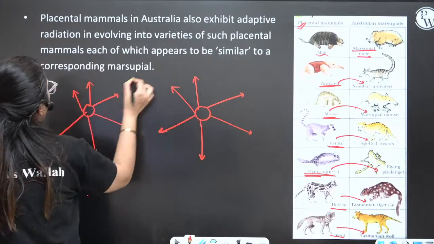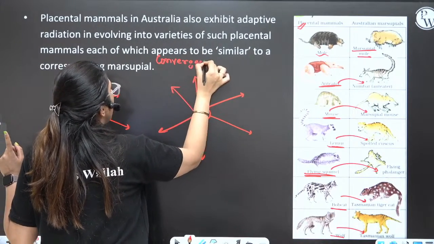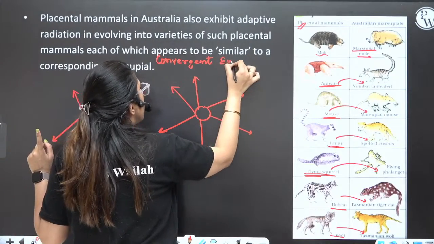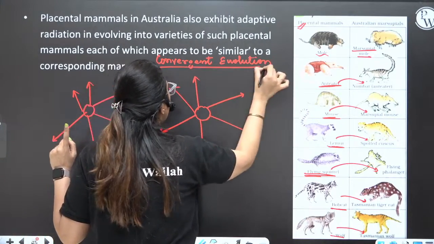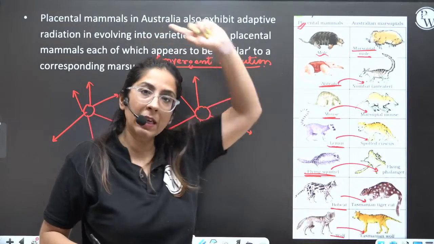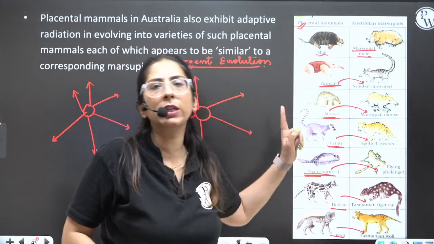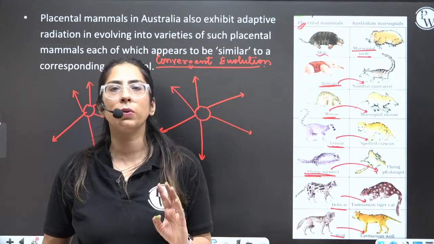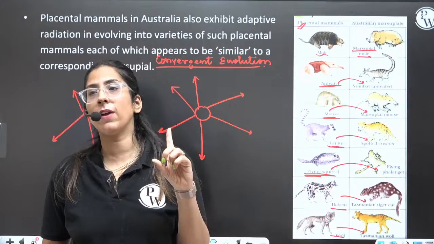Clear? Convergent evolution. A very, very important concept. Now you will ask, ma'am, what is this convergent evolution? Is it related to analogy? Analogy was something else, but analogy also shows convergent evolution. Here also, these two types of organisms show convergent evolution. Everyone remember this, very, very important.